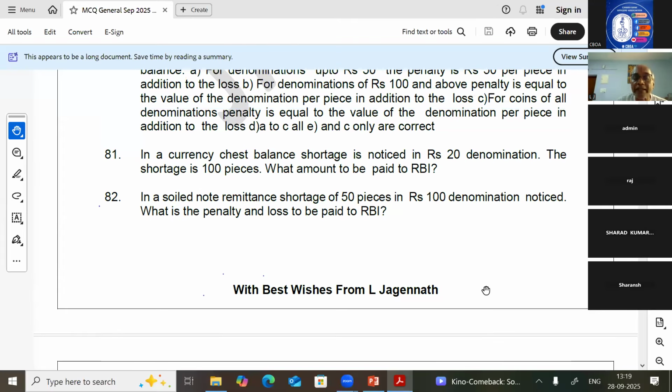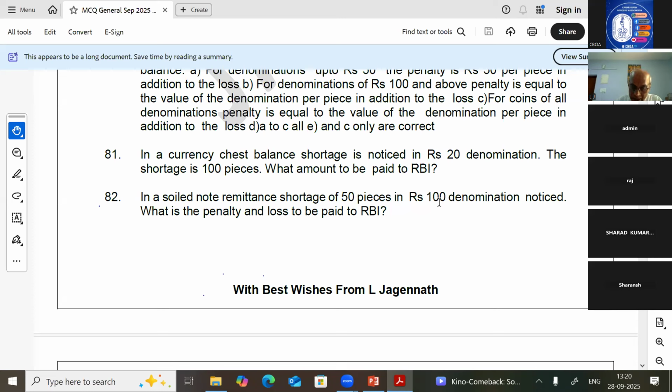In a soiled note remittance, a shortage of 50 pieces in rupees 100 denomination is noticed. What is the penalty and loss to be paid to the RBI? First, the loss: 50 pieces, 50 into 100, 5,000 rupees is the loss. So what is the penalty we have to pay?